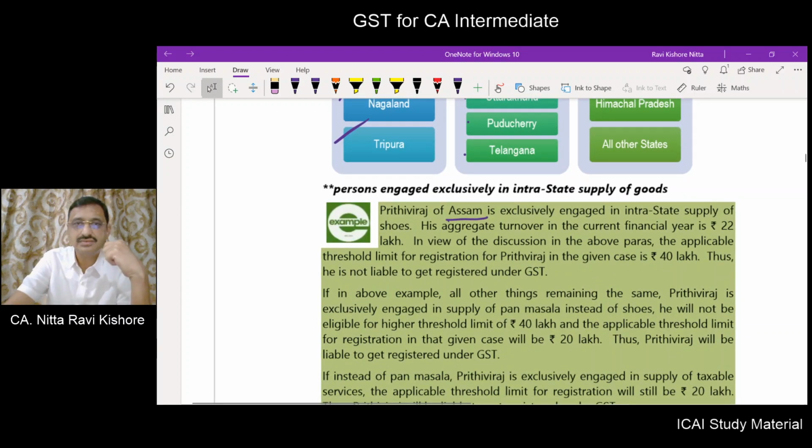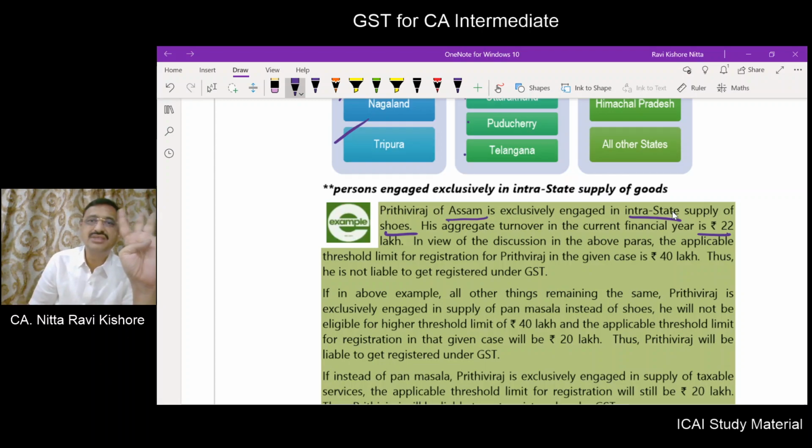Okay. His aggregate turnover in the intrastate supply of shoes, so only goods, is 22 lakhs. Only goods in Assam, the limit is 40 lakhs. So no need of registration.